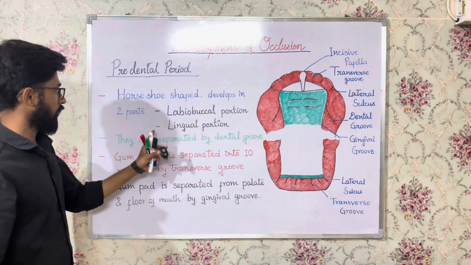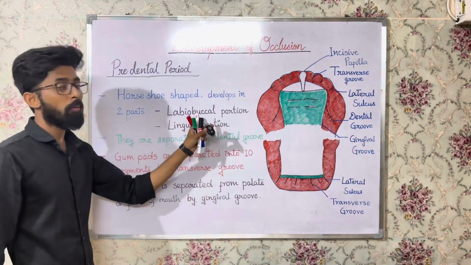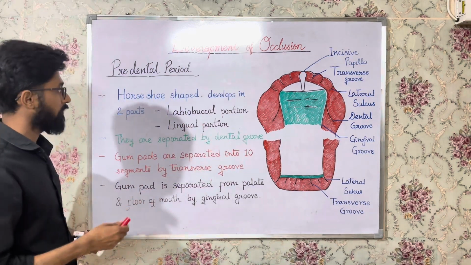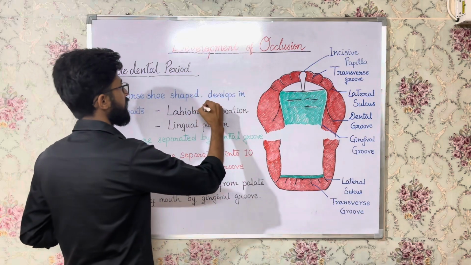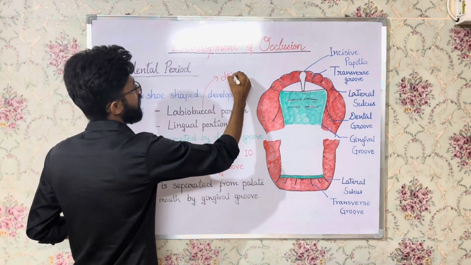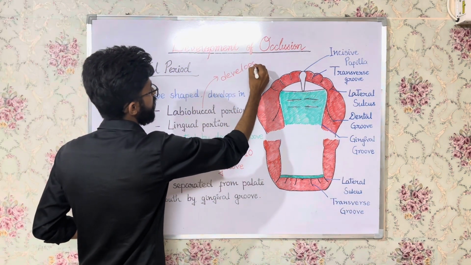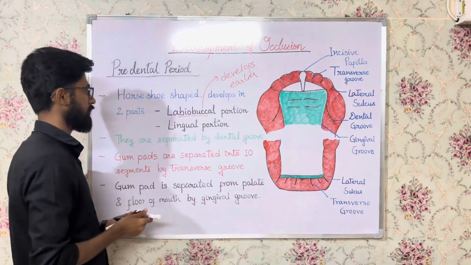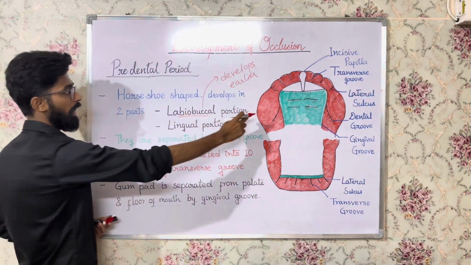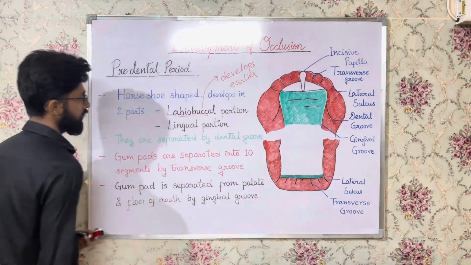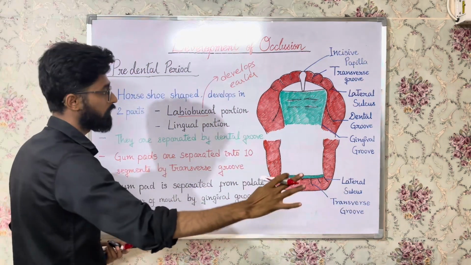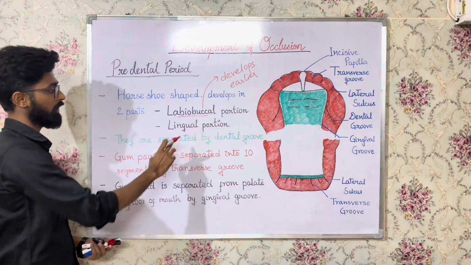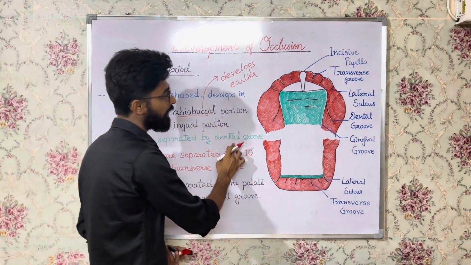Now, there is another point here. The labiobuccal portion develops earlier, right? So I'll write it here. Labiobuccal portion develops earlier. Now these two portions, the labiobuccal portion and the lingual portion, are separated by a groove. There are 2-3 grooves that you need to remember here. The labiobuccal and the lingual portion are separated by the dental groove, right?